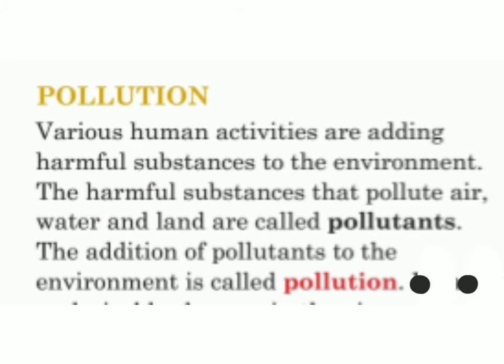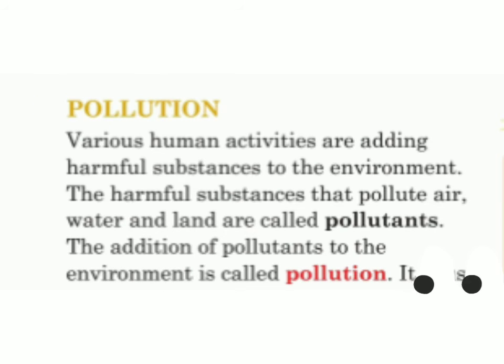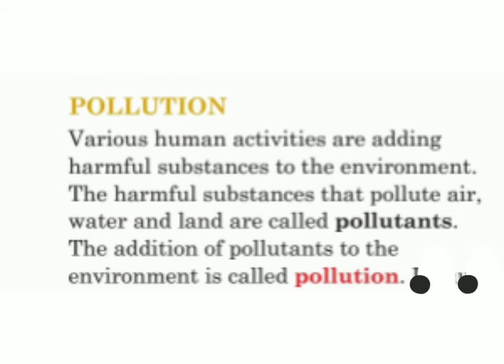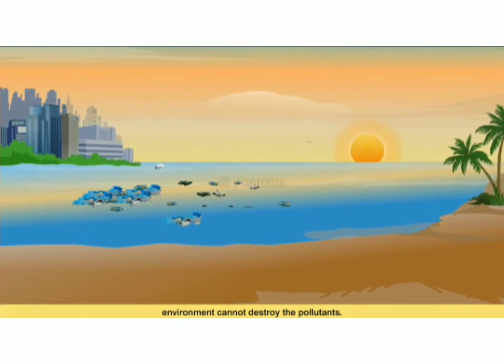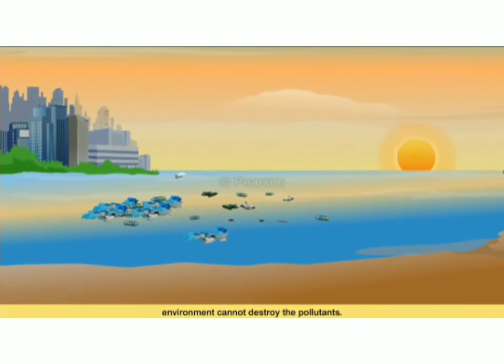Various human activities are adding harmful substances to the environment. The harmful substances that pollute air, water and land are called pollutants. This addition of pollutants to the environment is called pollution. So now let's understand what pollution is. Pollution occurs when the natural environment cannot destroy the pollutants.